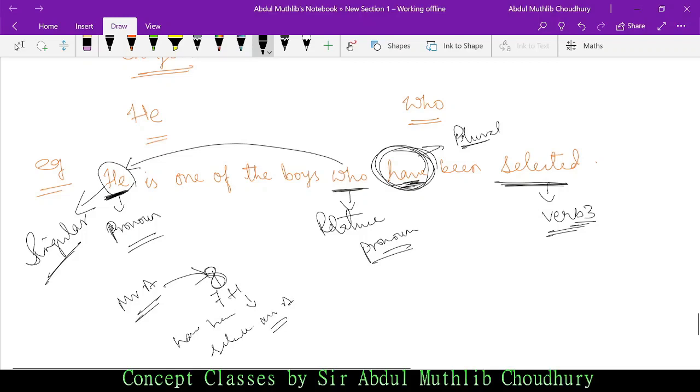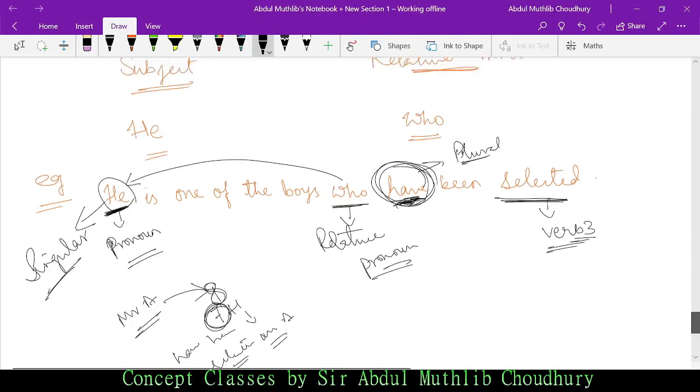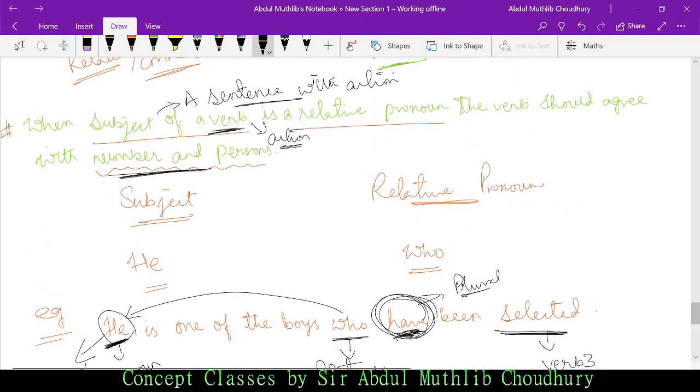This is what I mean. So when I say 7, it becomes plural, right? Mr. A or anyone along with Mr. A would become plural. That is why he with a relative pronoun is being followed by have and not has. This is the meaning of the verb should agree with number and person.